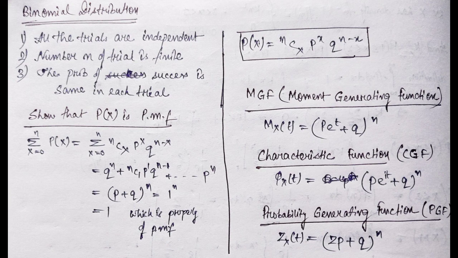There are certain conditions when the binomial distribution is used. The conditions are: all the trials are independent of one another. The second condition is the number of trials n should be finite, it cannot be infinite. And the third condition is that the probability of success is the same in each trial.